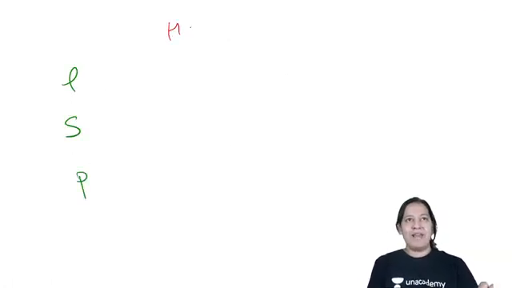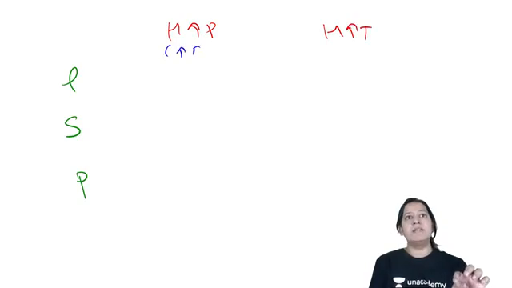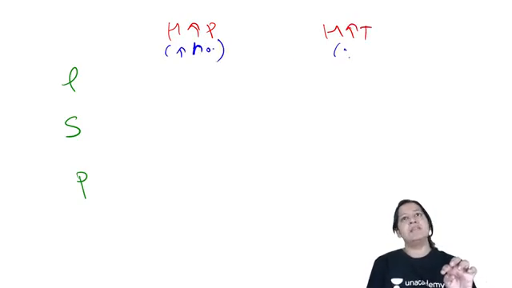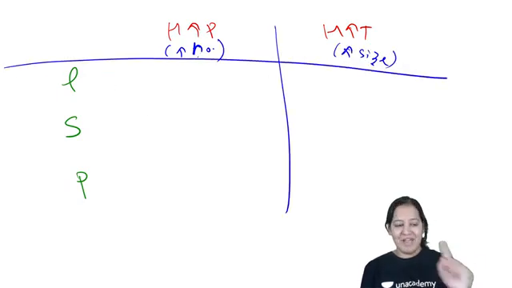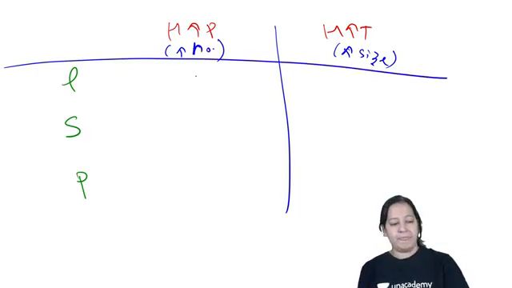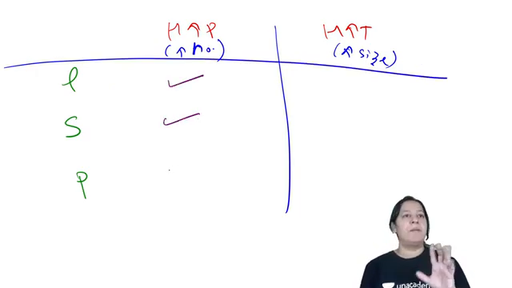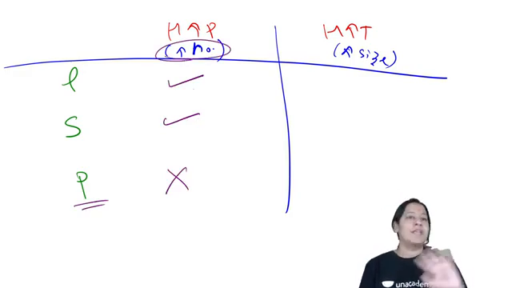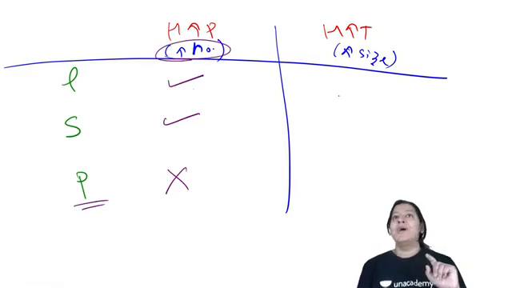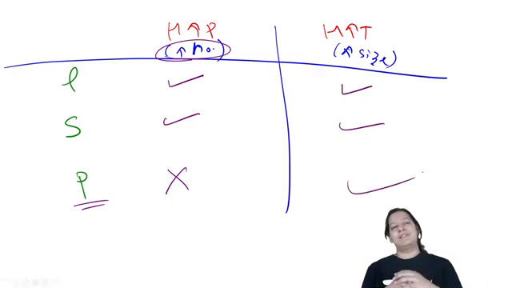Okay, hyperplasia and hypertrophy. Hyperplasia is increase in number, and hypertrophy is increase in size. We know. So which type of cell shows which type of adaptation? Hyperplasia is shown by labile and stable cells, but not permanent cells, because permanent cells cannot divide. So they cannot increase in number. They cannot do mitosis. But hypertrophy is shown by all. That is the difference.